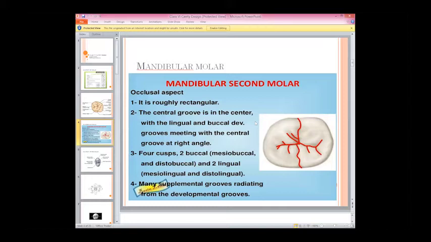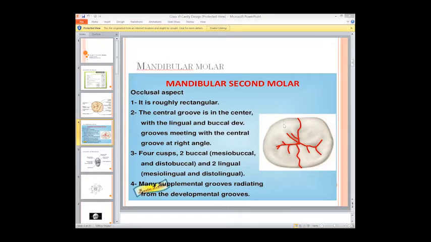How many cusps do we have in the mandibular molar? Second molar, 4, 5, 6. How many cusps do we have? 4? No. Mandibular molar. Come on, how is it possible? That's 5 cusps, okay, that's fine.